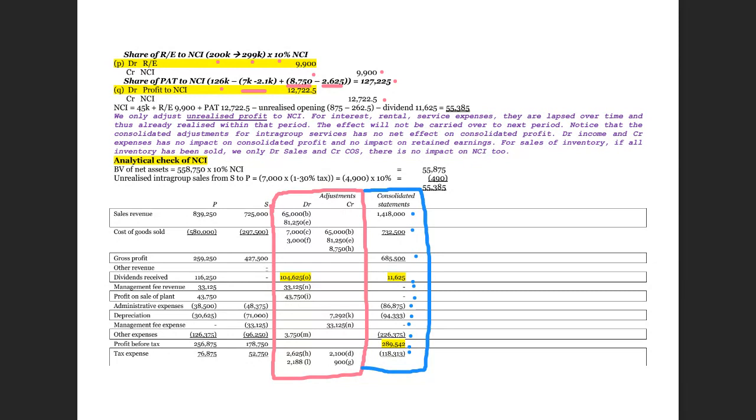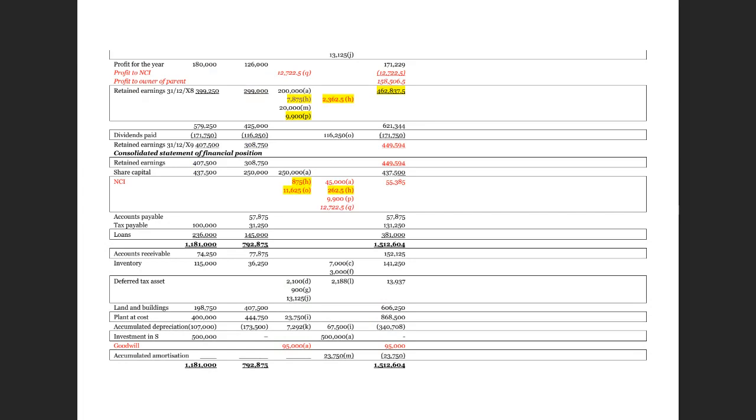So if it is 11,625, just type 11625. Just type the figures itself. No need to have brackets, no need to have anything, just the figure. So this is the consolidated income statement. And here we have got the consolidated statement of financial position as well. So what you have to do is just to put all the figures here, and then you got the correct answer.